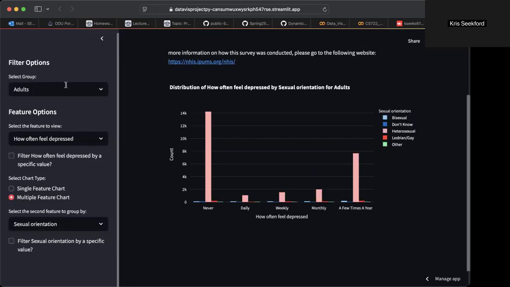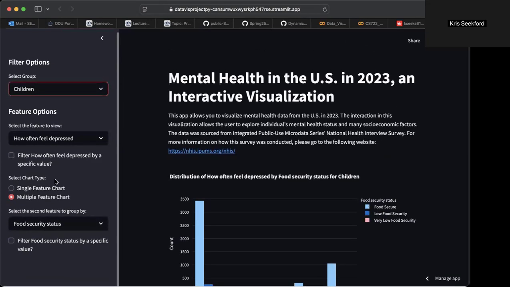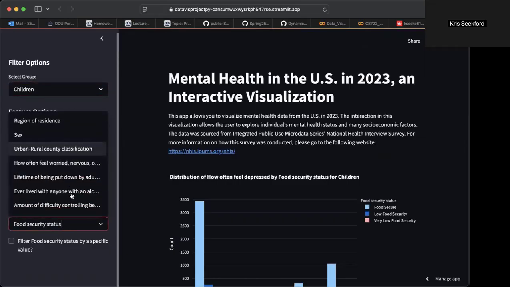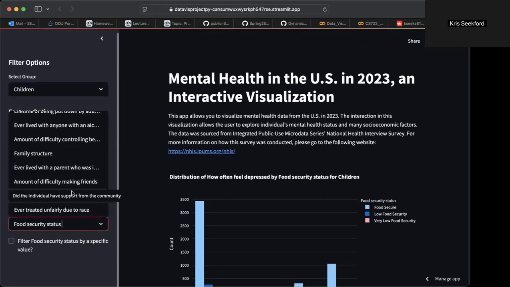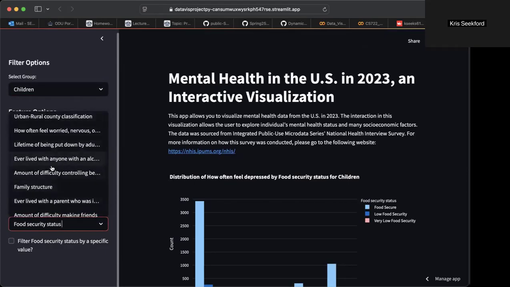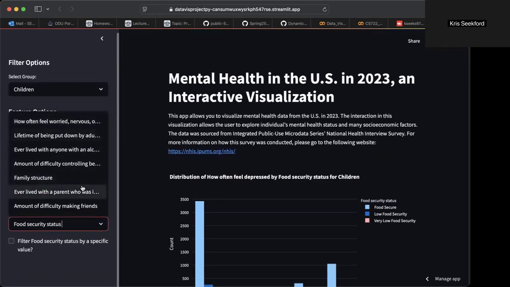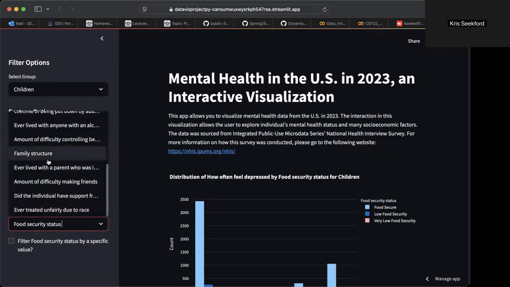And then another important aspect is if you change to the children subgroup, the second feature in the multiple feature chart will actually have different features you can select. So basically, whether you select children or adults, it's going to have different second features you can select.